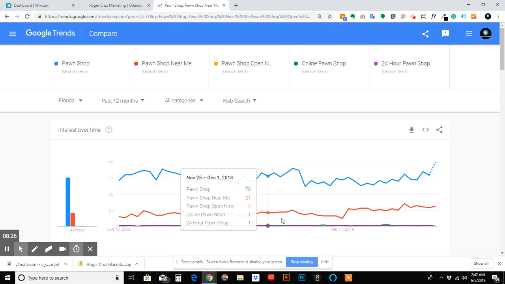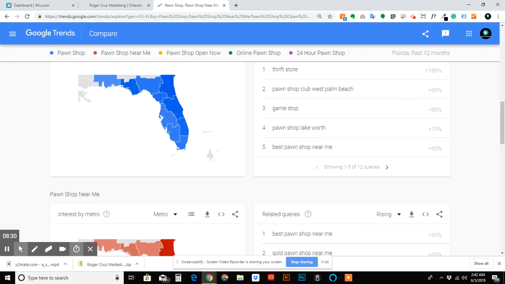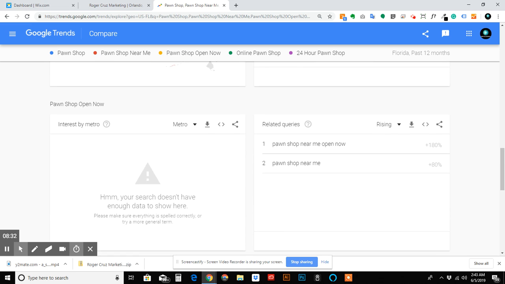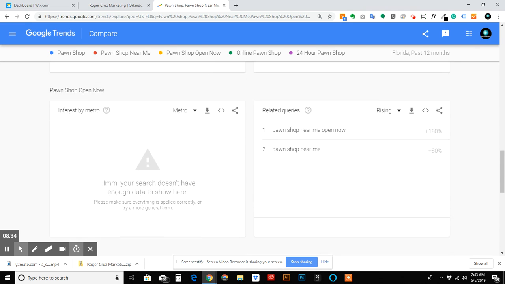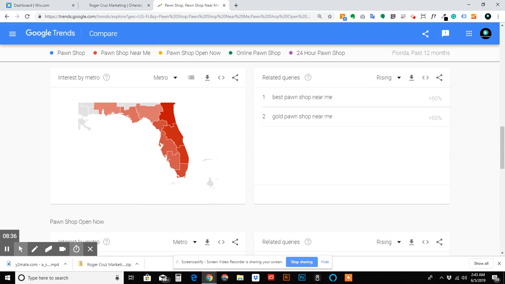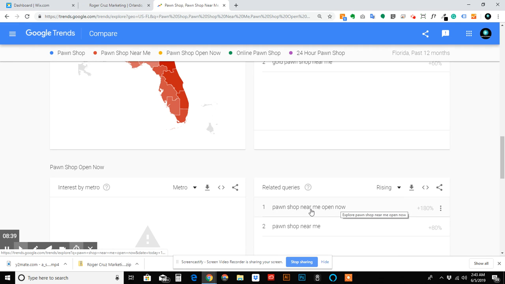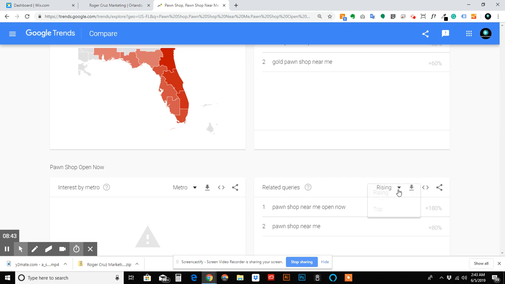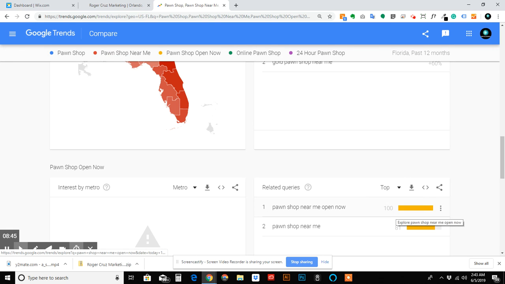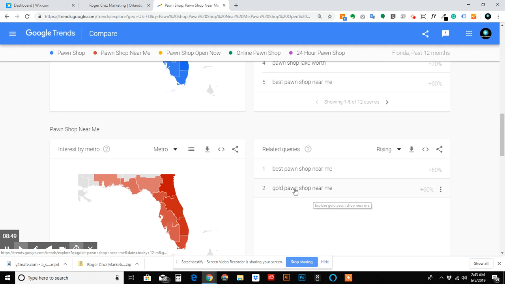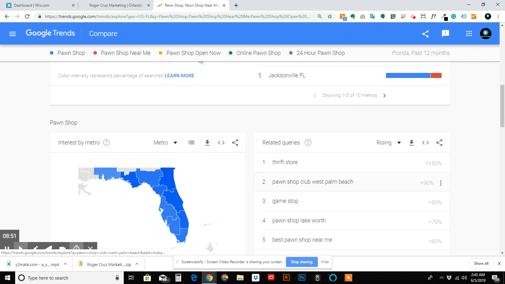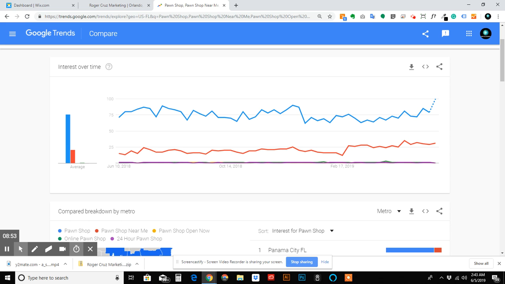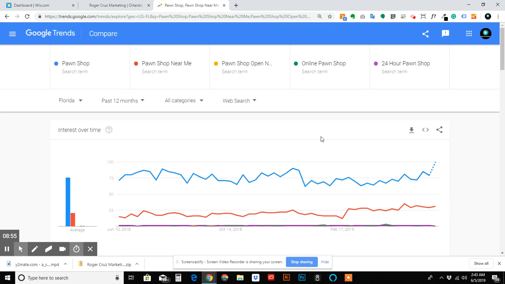Similar, but now we can see some movement here. So now we've got a bigger crowd of people. Pawn shop near me open now, rise 180%. Okay. Kind of take a look at all that.